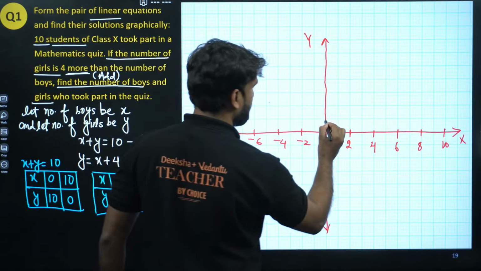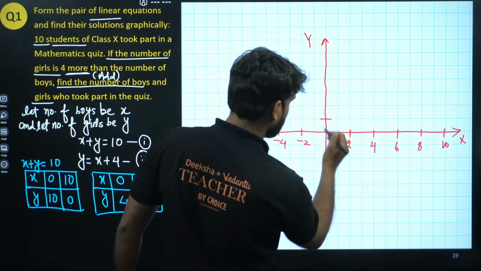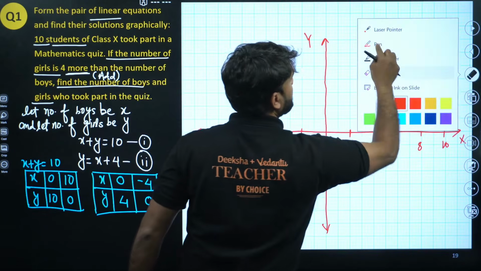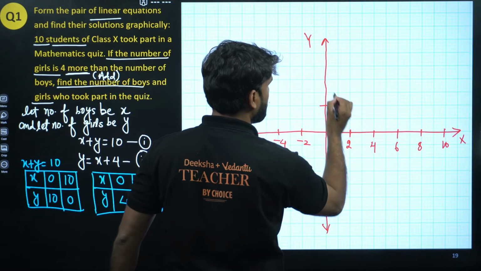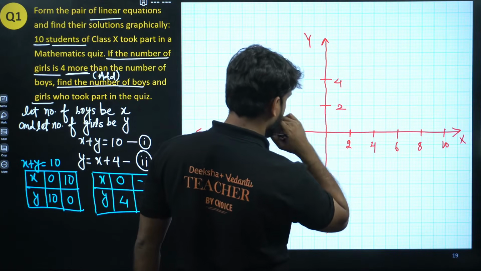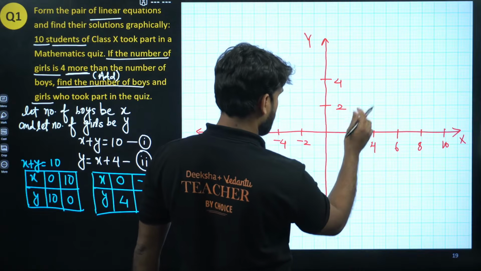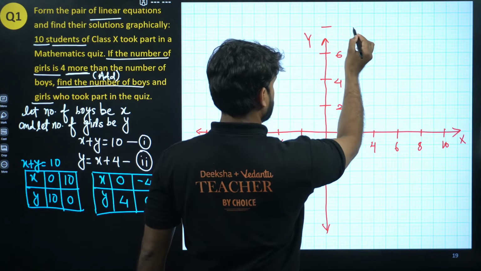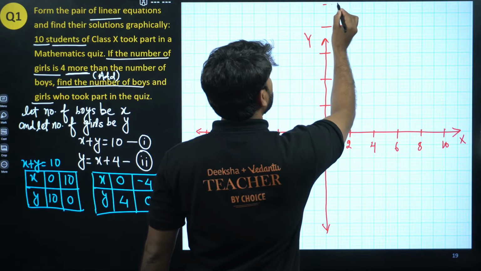Now this will be 2. 2 boxes are there, so we have to take the same 2 boxes. So this is 2, 4, 6, 8, and this will be 10 here.